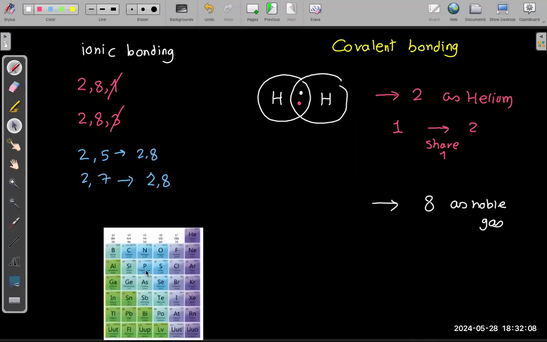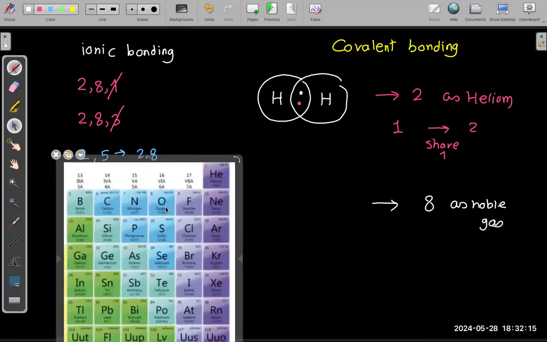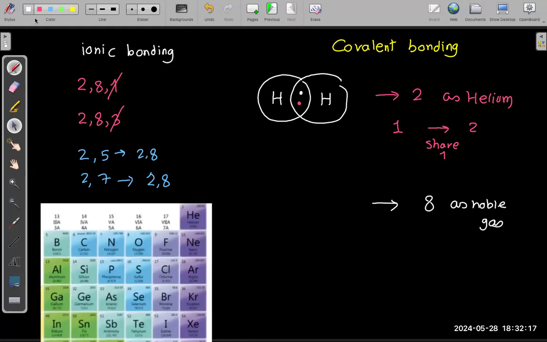Let's imagine we have nitrogen, for example. Nitrogen has how many electrons? The nitrogen has 7 electrons. We said we don't use all of them. We use only the outermost 5. You want to be like 8, so how many electrons do you need? You need 3. So how many bonds will you make? You will make 3 bonds, or to be more specific, 3 covalent bonds.